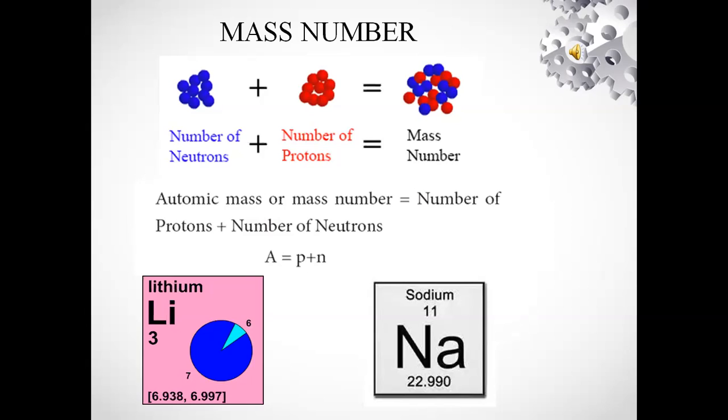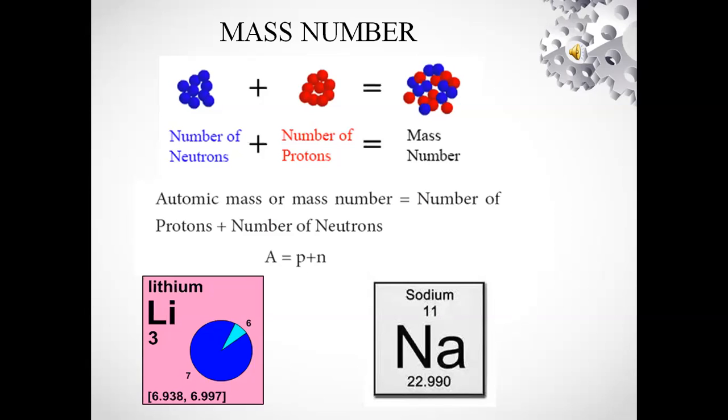Mass number or atomic mass is represented by capital A. Proton, as we already know, is P, and neutron is N. So A equals P plus N. That is, mass number A equals proton P plus neutron N. The sum of neutrons and protons is called the mass number.